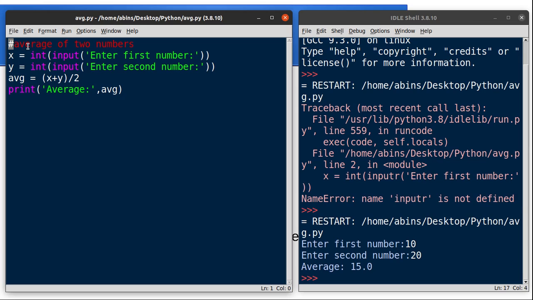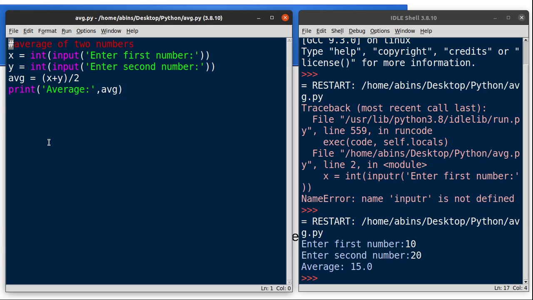So why should we add comments in our program? This is a simple program, but in a large project we have a team, and the team has many members. So if you write the code with comments, every programmer will understand the purpose of the code. So this is the use of comments in every program.